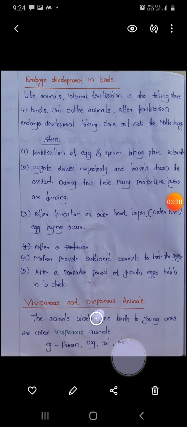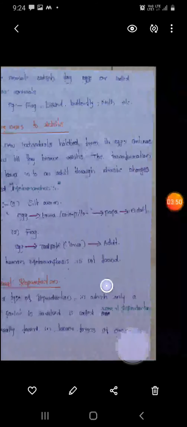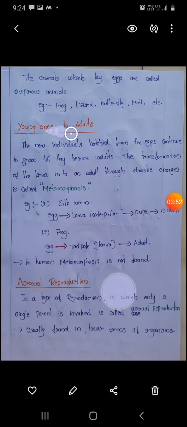The egg laying animals are called oviparous animals, and they give birth to young ones. Which kind of animals are called oviparous animals? We also discussed some examples. Again, young ones grow to adults. Then we discussed metamorphosis.